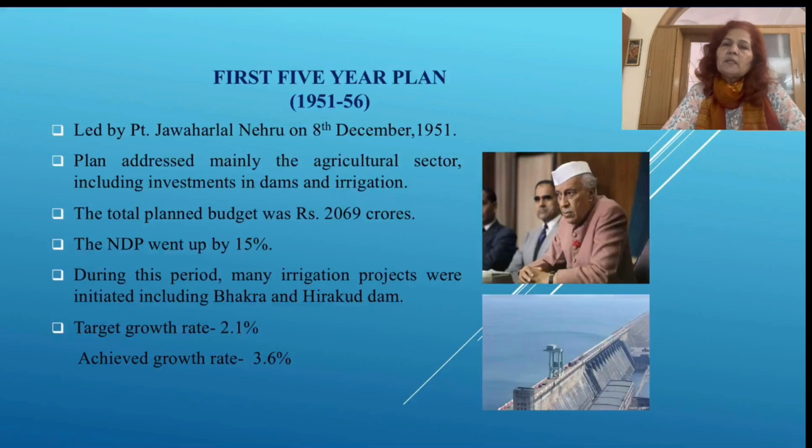Specifically, the first 5-year plan was about how growth in the agriculture sector could be enhanced. To boost the agriculture sector of the economy, the emphasis was on providing more infrastructural base to agriculture, specifically generating more and more irrigation facilities, because irrigation is a prime requirement for the production and growth of agriculture.